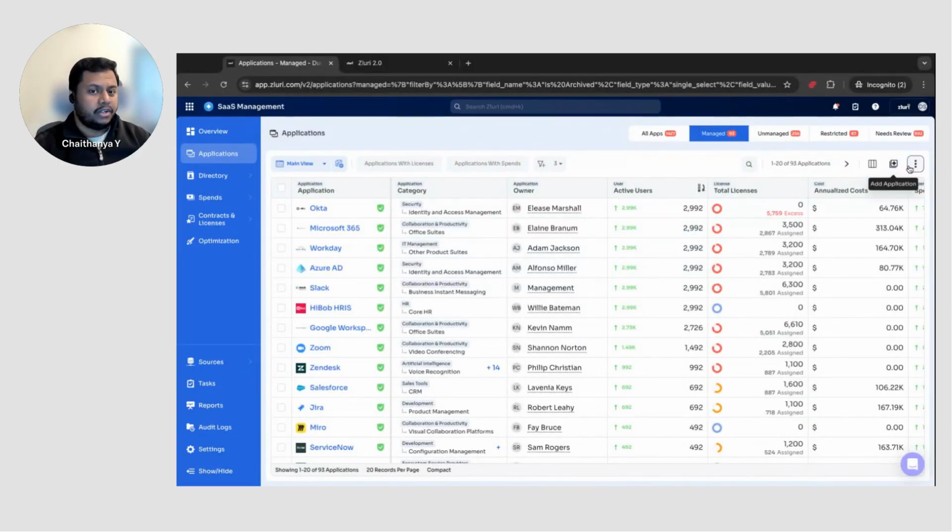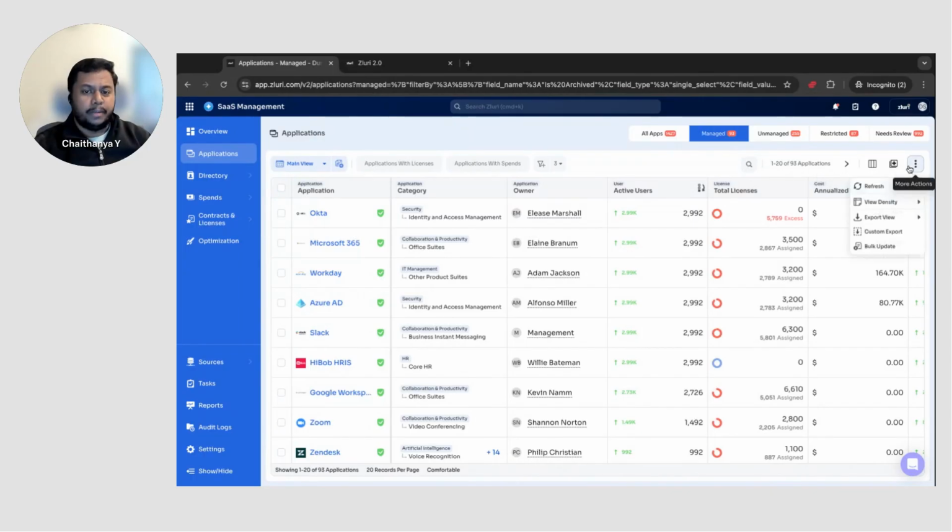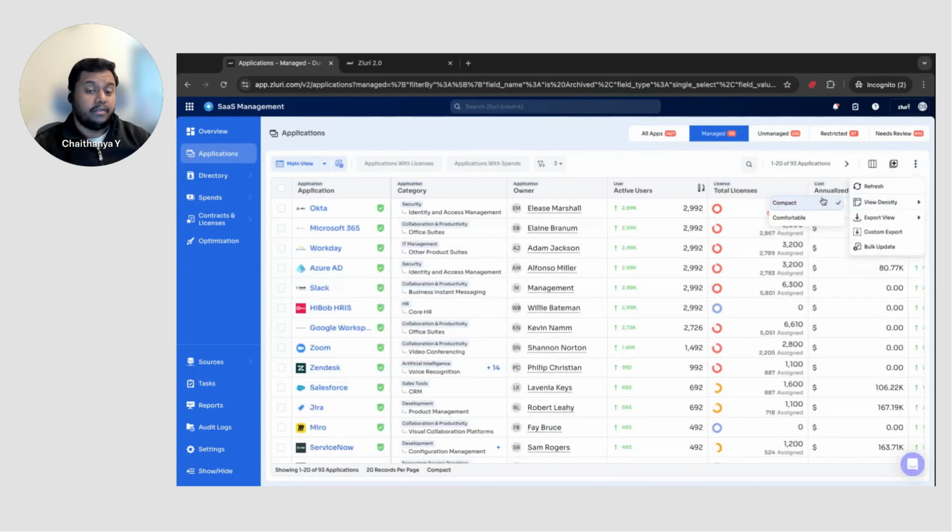You can add a quick application right now, and you also have a lot more settings over here. One other important thing: depending on your screen resolution, you can choose to change the density to a more comfortable setting, which gives you a lot more height for each of these entities, which will help you understand each of these applications a lot better, depending on the resolution of your screen.